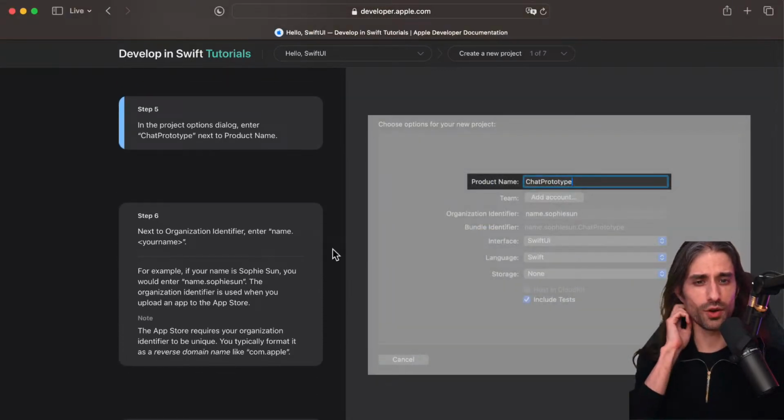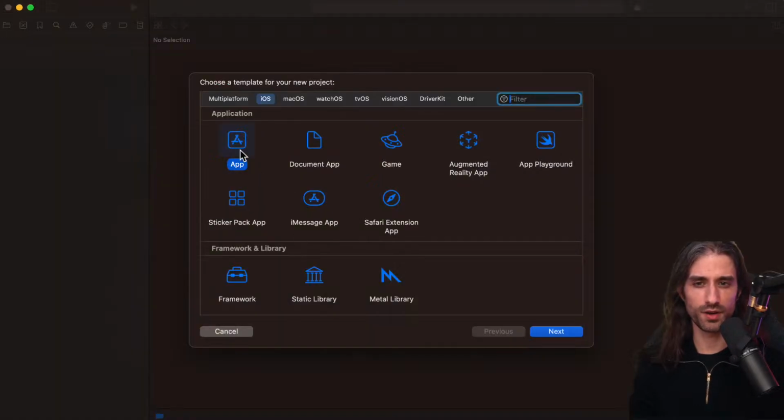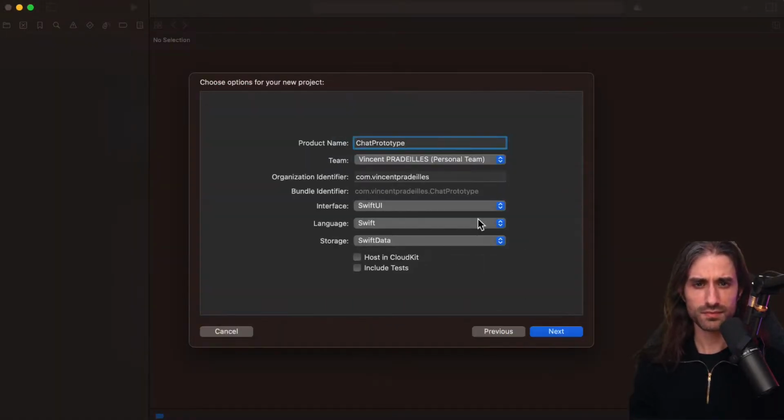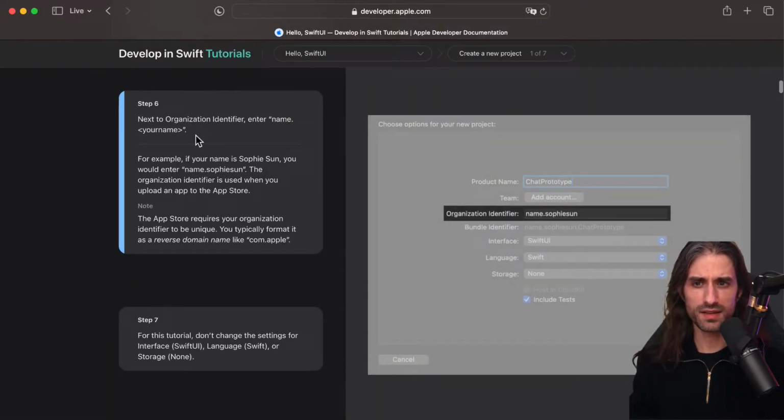Let's go back to the tutorial, and so we will call the project Chat Prototype. As you see, I'm doing copy paste, but you might not want to follow my example on this one. I've selected the app template. So I call it Chat Prototype, and you can see here they explain what the other options are for. Next to organization identifier, you need to enter name.yourname. For instance, if your name is Sophie Sun, you will enter name.sophiesun.